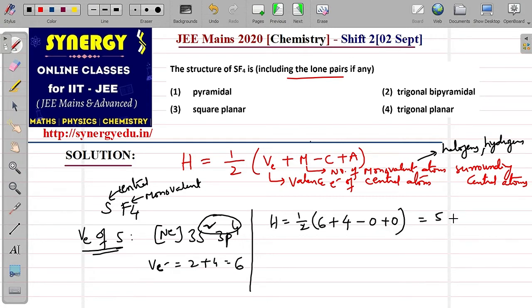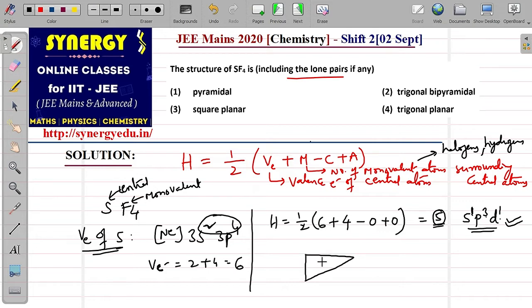That means how to find hybridization if you get H value 5? See, suppose I take sp3, in this you see one s and three p's are involved. So 1 plus 3 is 4, but we need to get up to 5. So if we take one d orbital, then 1s, 3p and 1d, in total 1 plus 3 plus 1, you will get 5. So it is sp3d hybridization. In this manner you have to find it once you get the value of H. Now after getting hybridization, the sp3d hybridization structure is like this.